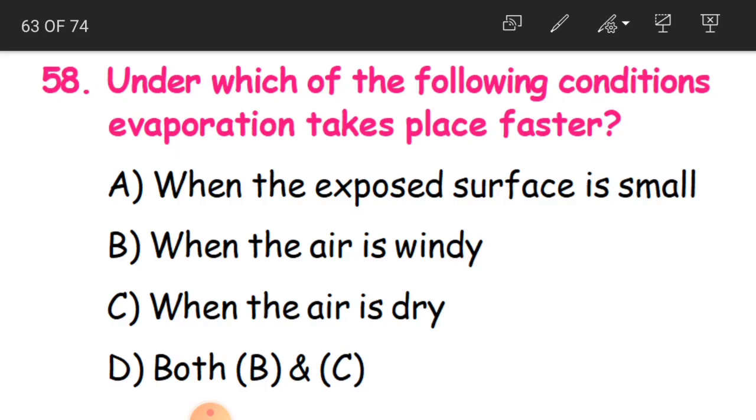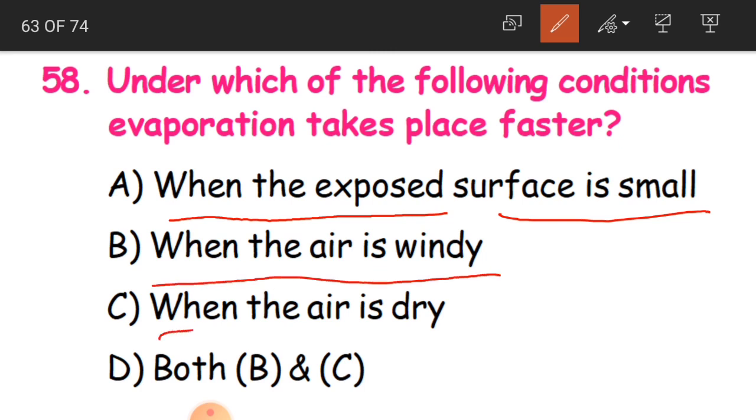When the exposed surface is small, when the air is windy, when the air is dry, and both B and C. The option is both B and C. So when the air is windy, in the sense of moving air, when there is much air which is moving, and when the air is dry, evaporation is going to take place in a fast way.